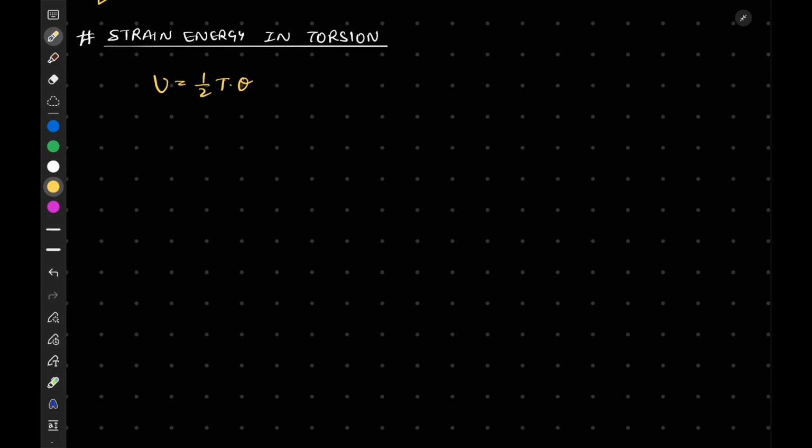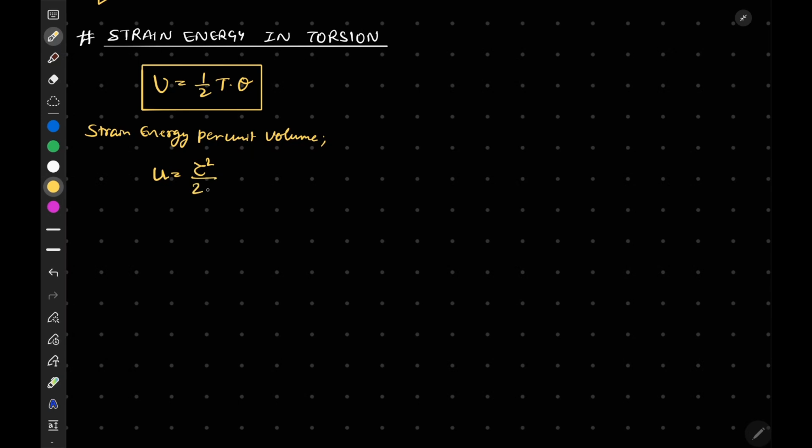Now if I want to write strain energy per unit volume, we can write U is equal to tau square by 2G. And this tau square by 2G is known as your shear resilience.